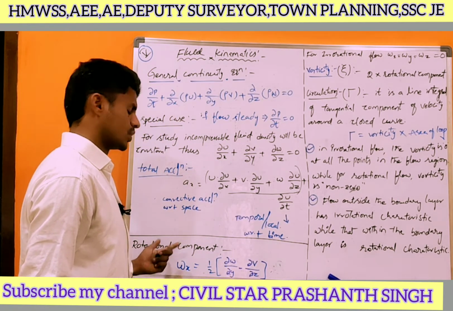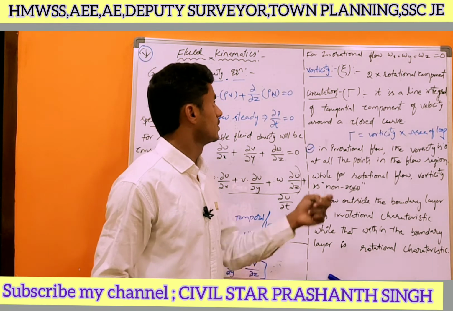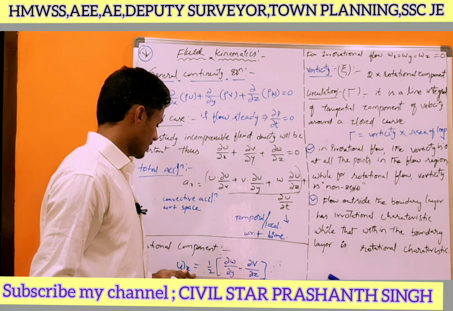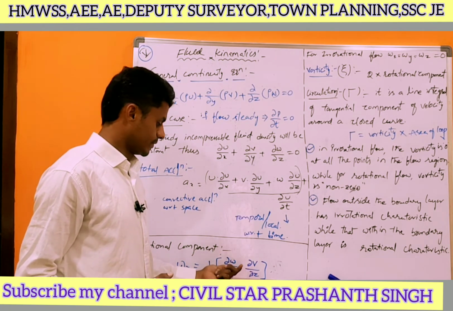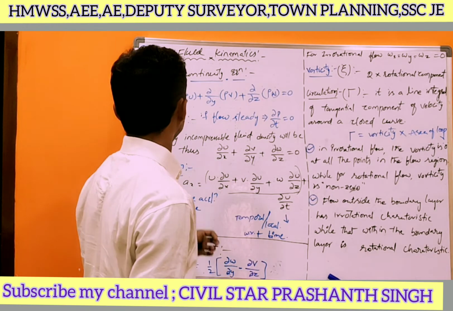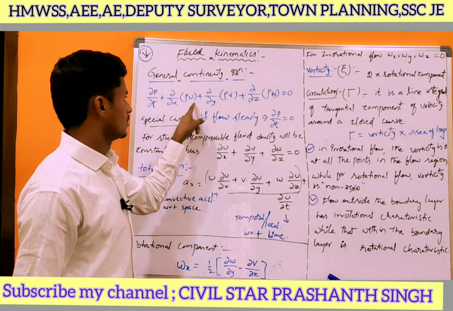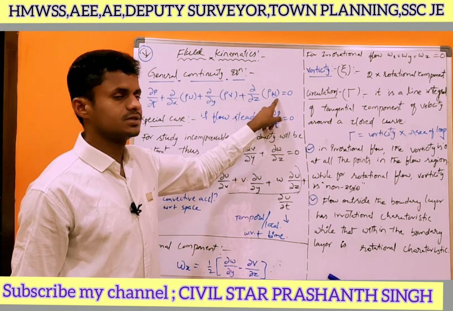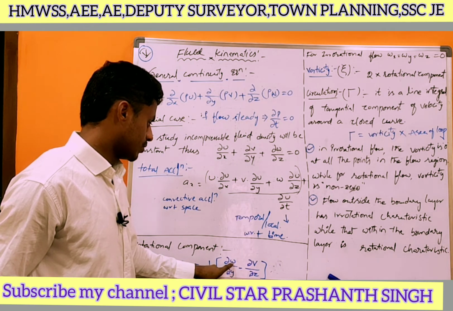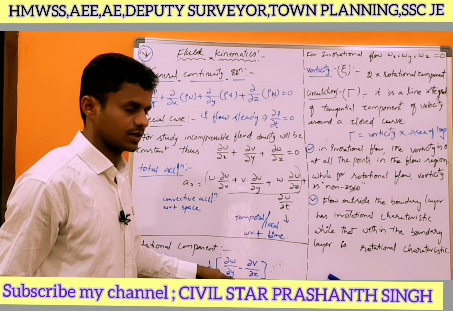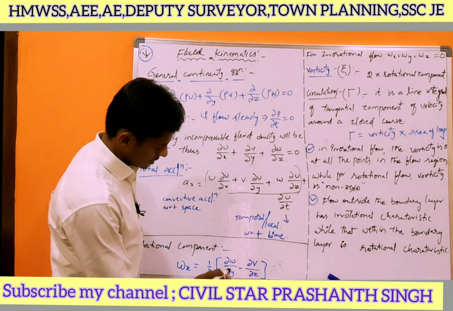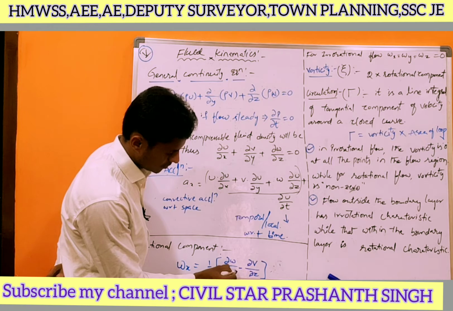Rotational component: we have the rotational component and circulation and vorticity. Okay. For the rotational component, wx equal to half of dou w by dou y minus dou v by dou z. So actually we know that in the x direction it is u, in the y direction it is v, in the z direction it is w. So see here w, we have to get x actually. Here v, we have to get y, but it is the reverse case. See y, if you get y here, we will get the v here.